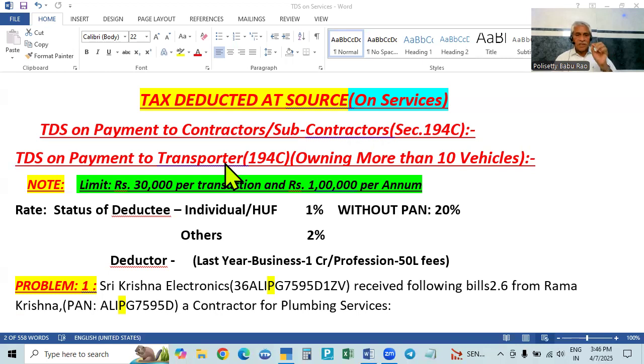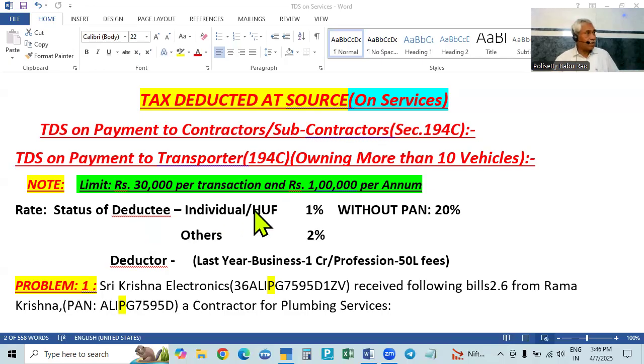But in payment to transporter there is a little difference. That is why it is dealt with separately. The individual limit, that is the single bill limit, is 30,000. The aggregate value per annum, the threshold limit, is 1 lakh. Everything is the same. And the TDS deduction depends on the status or type of deductee.